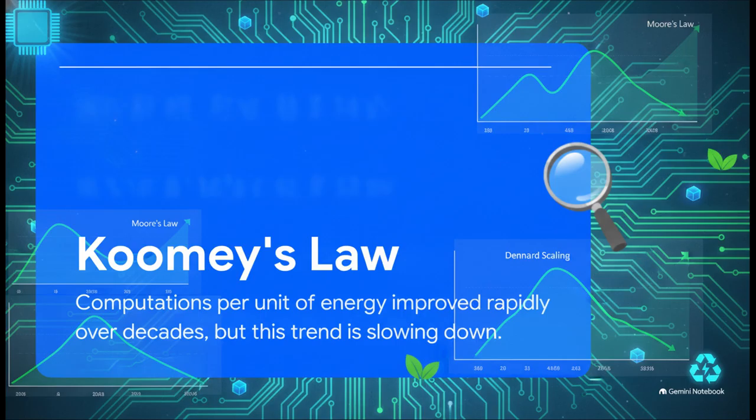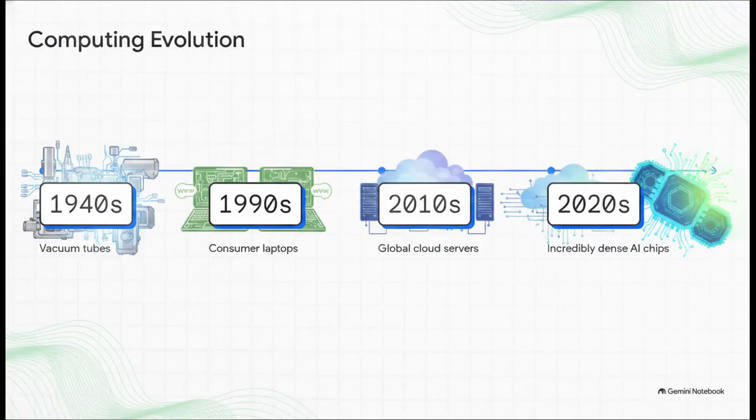But here is the massive warning sign. This trend is slowing down. We're actively seeing the end of Dennard scaling and a real deceleration in Moore's law. Basically, our traditional approaches are hitting a physical wall. Just look at this historical progression. We went from these massive, clunky vacuum tubes in the 1940s to consumer laptops in the 90s, to global cloud servers, and now to these incredibly dense AI chips. We've squeezed immense efficiency out of this traditional model over the last 80 years. But trying to wring out the next drop of efficiency, doing even more useful work with even less electricity, is becoming exponentially harder with the way we currently build hardware.